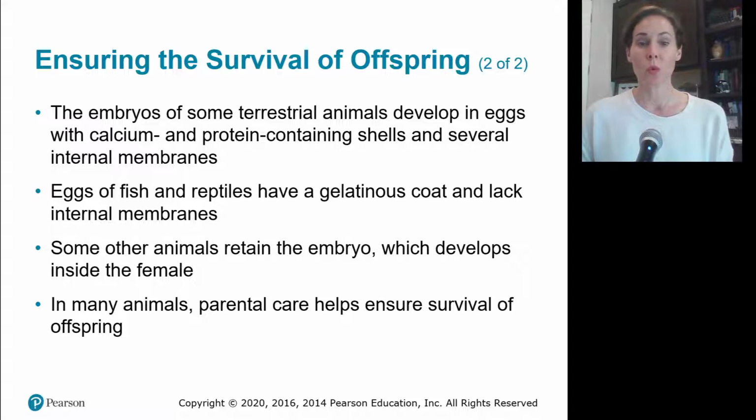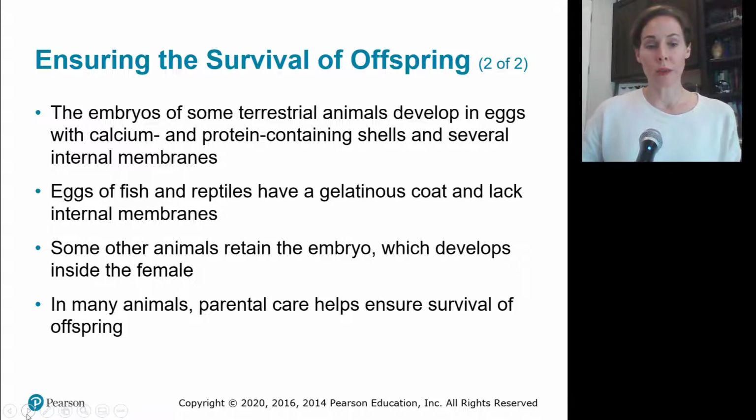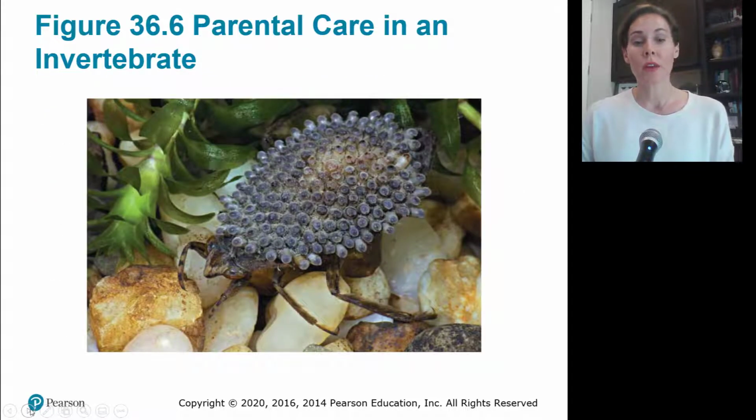Some other animals will retain the embryo, which develops inside the female. Mammals are a good example of that. Humans are a good example of that. The baby develops internally. And then, in addition to these survival mechanisms to protect the embryo, we also might exhibit parental care. And we think of that in terms of humans. We think of that in terms of dogs, cats, elephants caring for their young for a period of time and nursing them. But we also see it in other animals like insects.